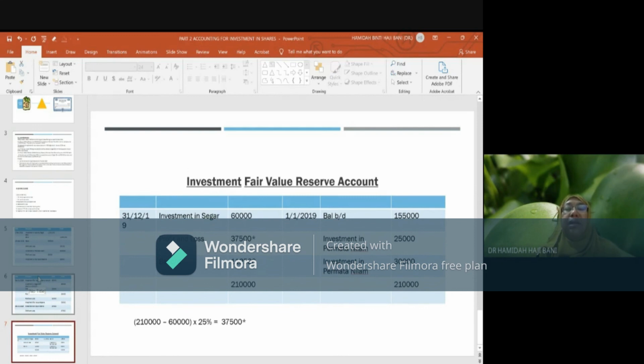That is what you are supposed to take care of when you want to record investment in equity. There must be coherence between the initial recognition, the initial measurement, the subsequent measurement, and when there is a reclassification. I think that's about all for this section, and I do hope that you can understand the manner in which you are supposed to record the shares, according to FAST number 33.